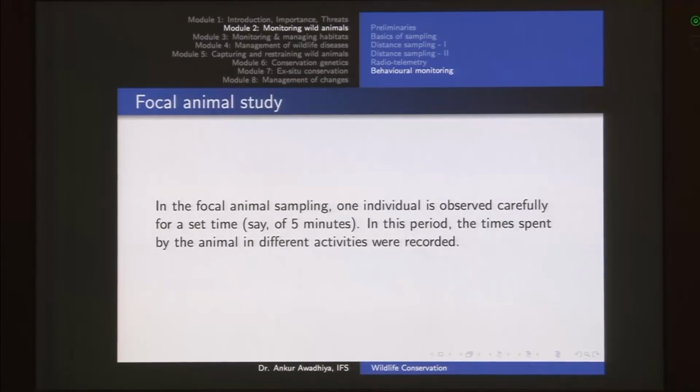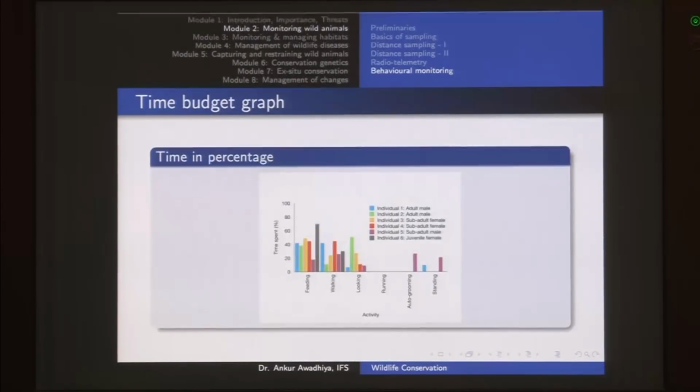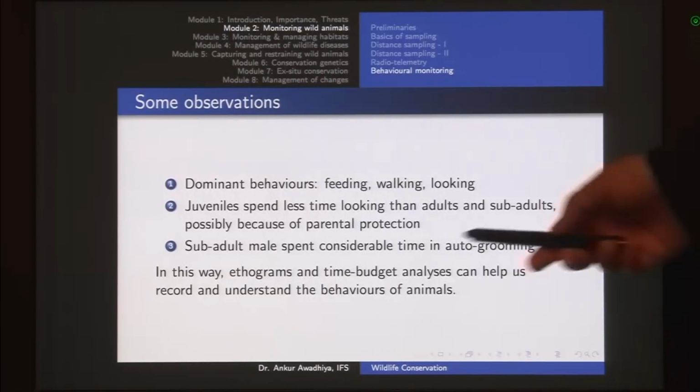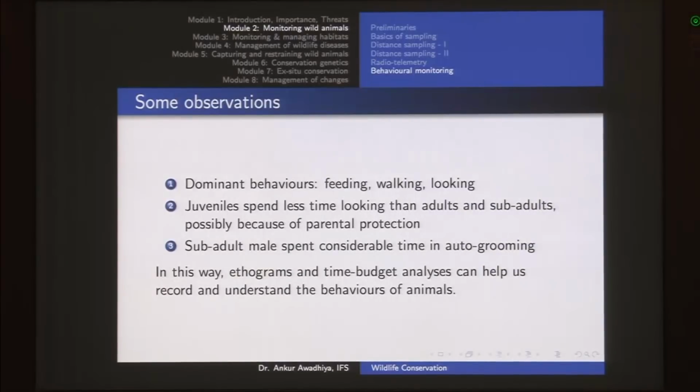We talked about scan sampling and focal animal sampling, the time budget graph, and then we also looked at what kinds of observations we can make. For instance, we can look at dominant behaviors that differ between age groups, or between different positions of animals, the animals that are closer to the periphery, the animals that are closer to the core area. Then differences between subadult males and adults. All these are things that can be observed using behavioral monitoring.